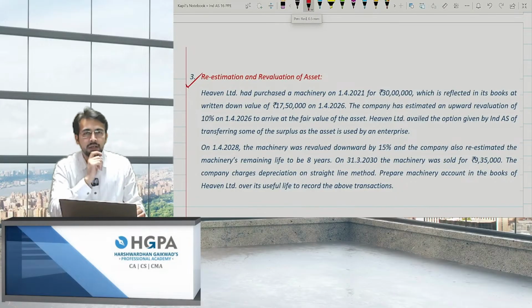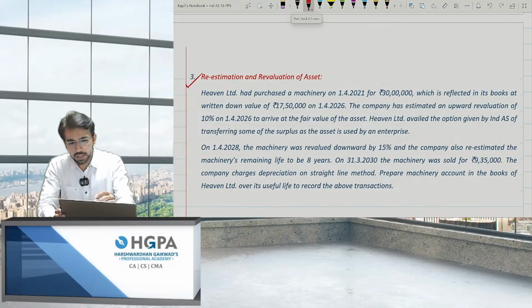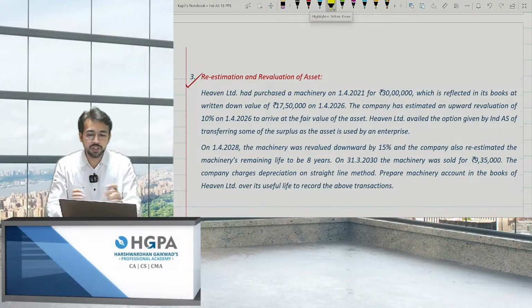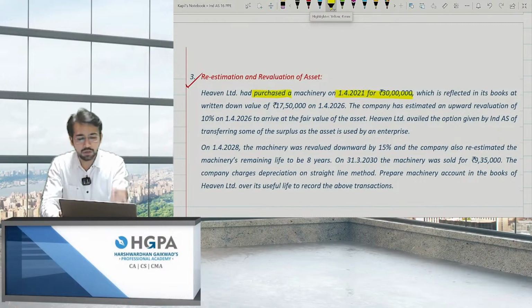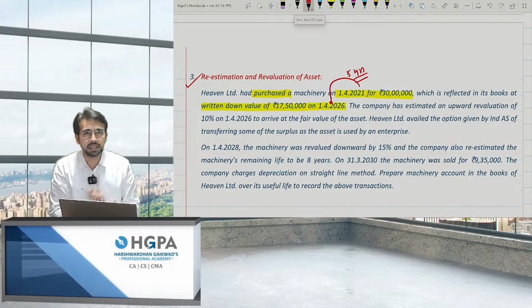Heaven Limited had purchased a machinery on 1/4/21 for rupees 30 lakh, which is reflected in the books at written down value of 1750 on 1/4/26. Now the only problem over here is they have not given the life of the asset. That means 5 years down the line, the value dropped to 1750. That means they have depreciated it, right? The problem over here is they have not given any life.